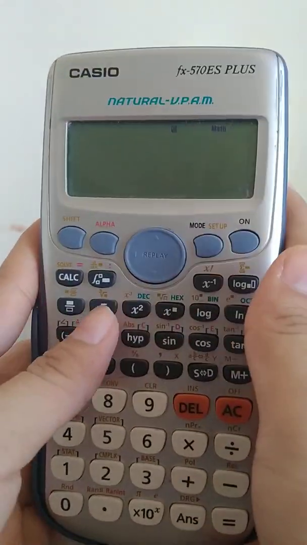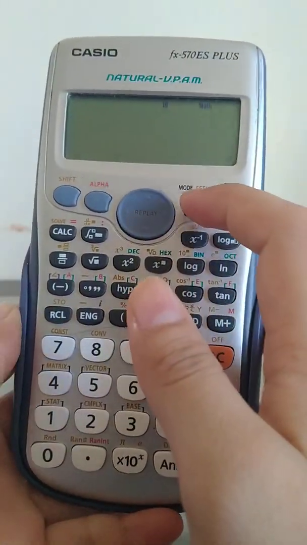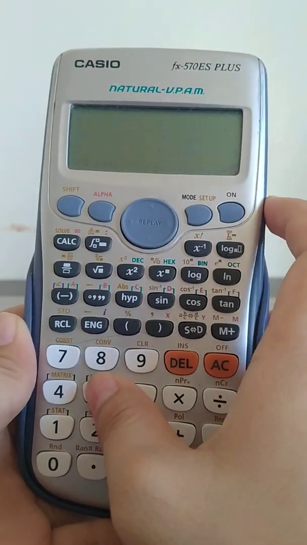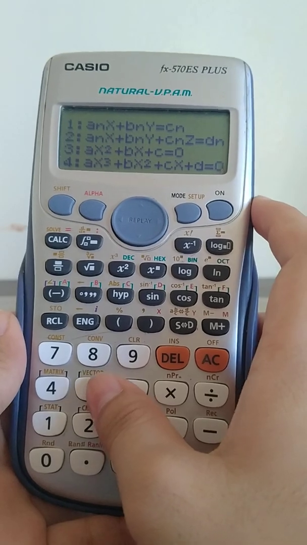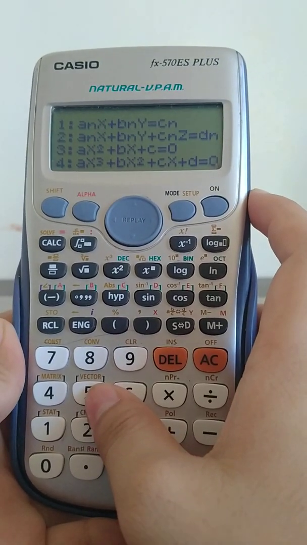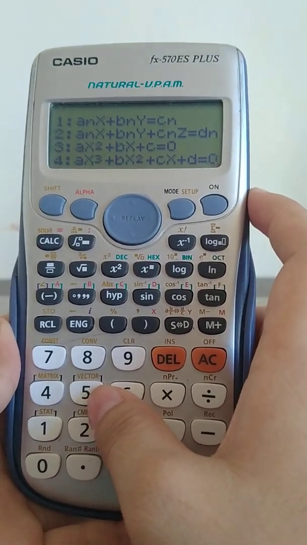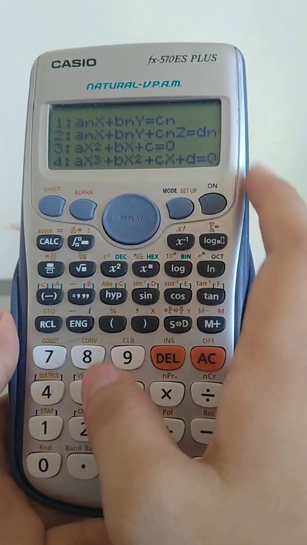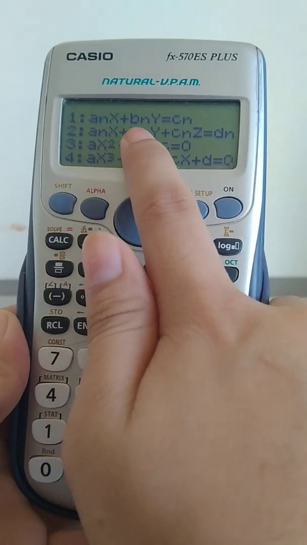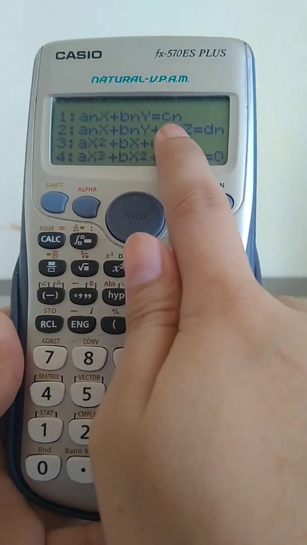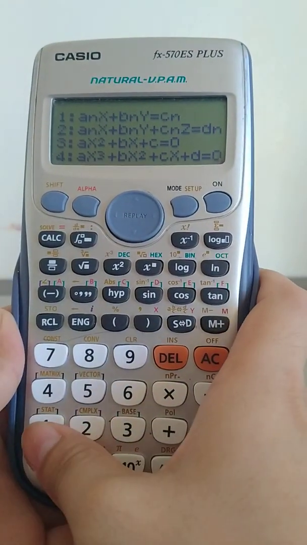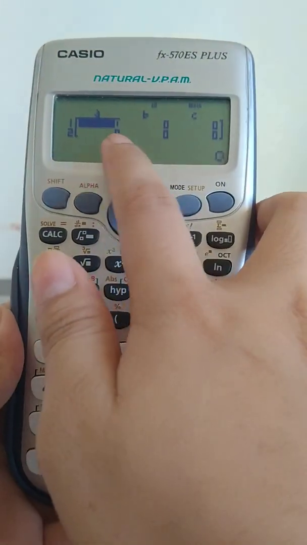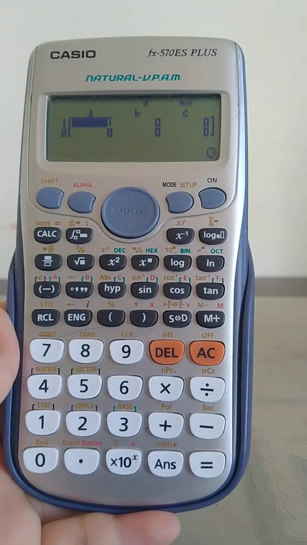So, kunin na nga natin yung calculator natin. First thing, press mode, and then press 5. And then, yung example number 1 natin, obvious naman na ang hinahanap is yung 2 unknown, which is yung x and y. So, pipiliin natin to na a and x plus b and y is equals to c. So, by choosing that, press 1, and then lalabas tong parang table.